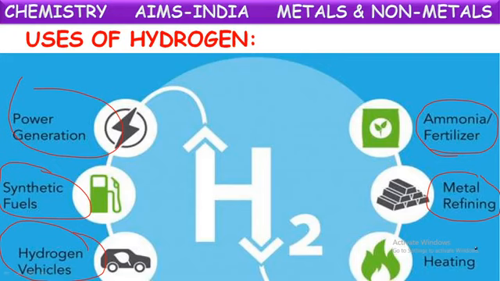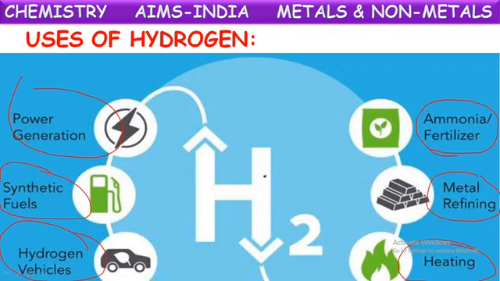And as we said, in welding purposes also, sometimes in the place of acetylene, they use hydrogen gas. When burnt in the presence of oxygen, hydrogen produces a large amount of heat so that they can melt the metals. Okay, in welding also, they use this hydrogen gas for heating purposes.